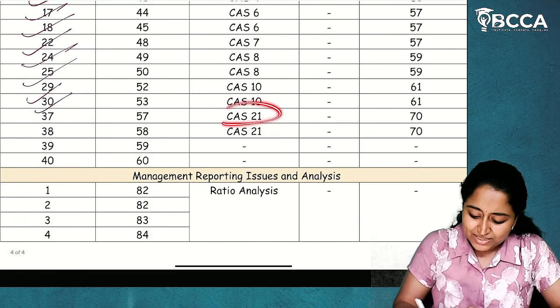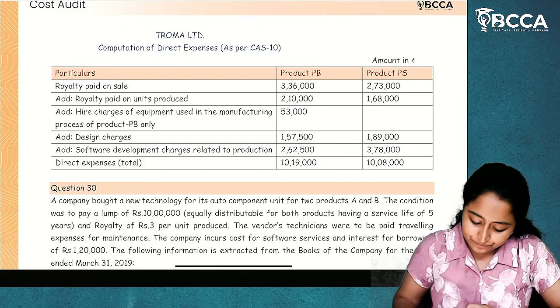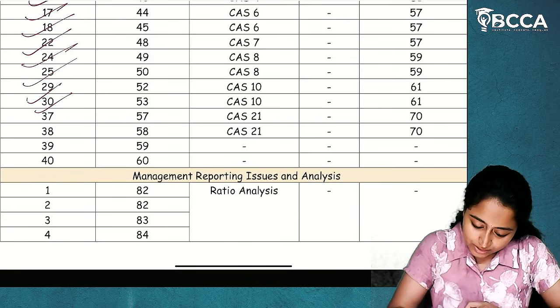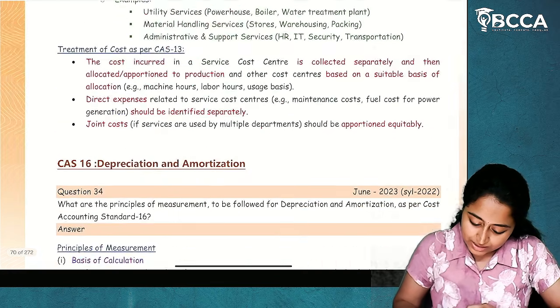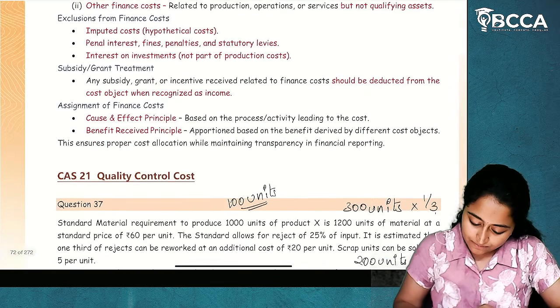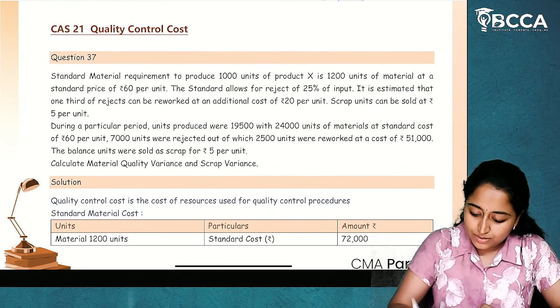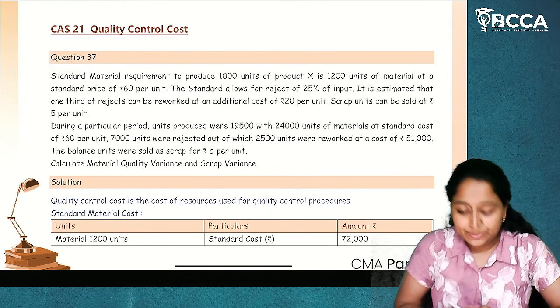Okay. Now, CAS 21. We're moving on to CAS 21, question number 37. 37, 38, 39, 40. Now, okay, we'll see this. Question number 37.